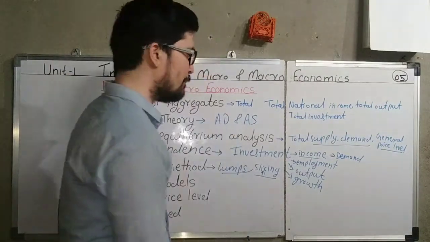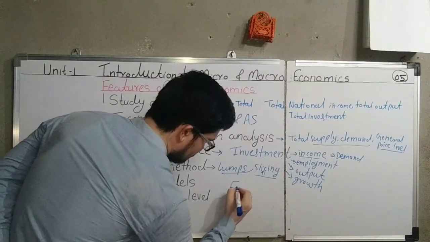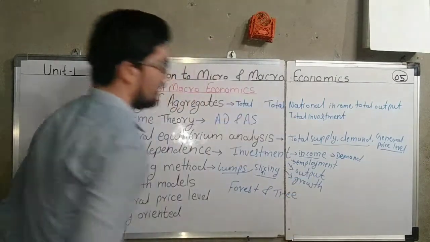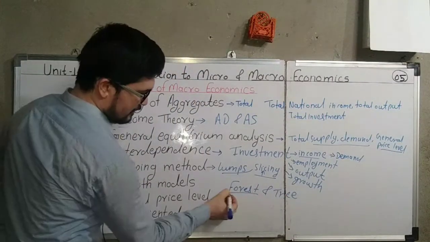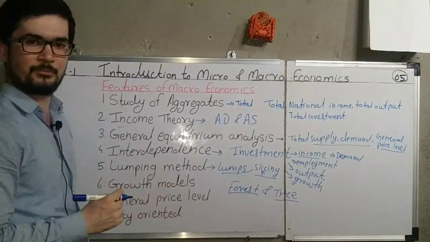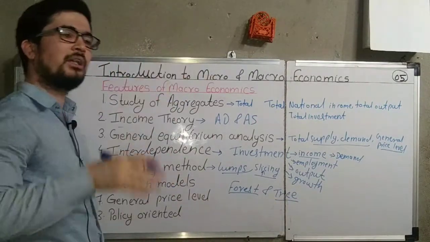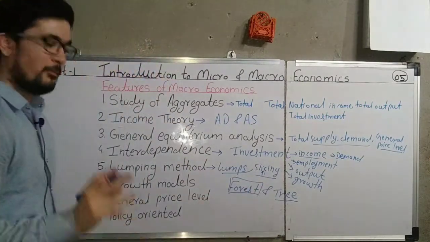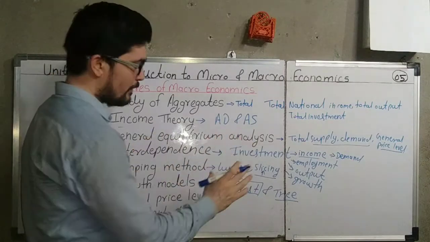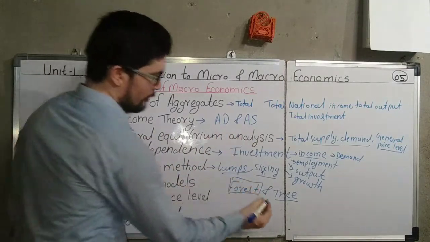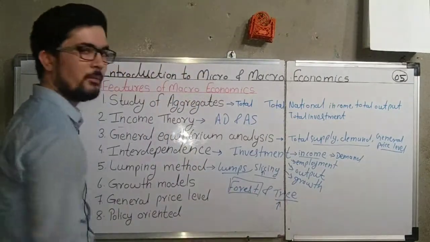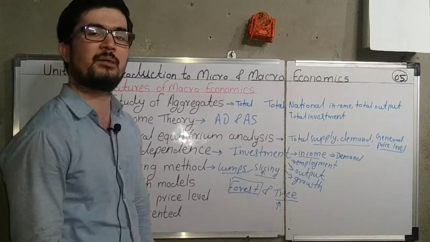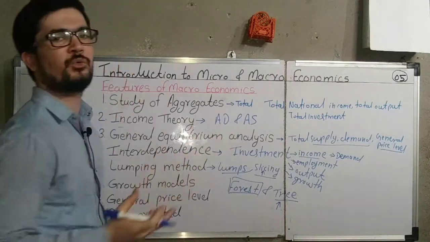If we want to take one example, we can take the example of forest and tree. Okay, we can say that this forest is an aggregation of trees. Okay, means when we combine all these trees in the particular forest, it becomes the forest. Okay, but if you want to define the difference between micro and macroeconomics, in microeconomics we study about the trees, but in macroeconomics we study about the forest. Okay, so we can say that in macroeconomics we study about the aggregates. We combine all the things together and then study.